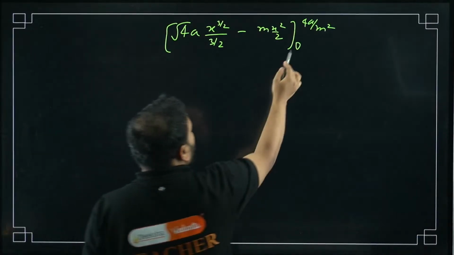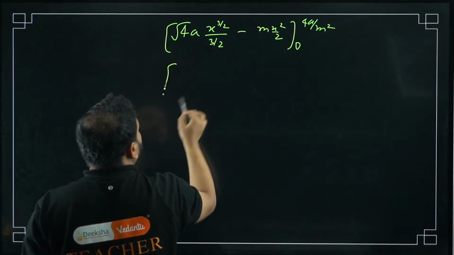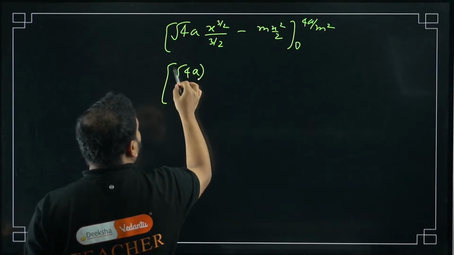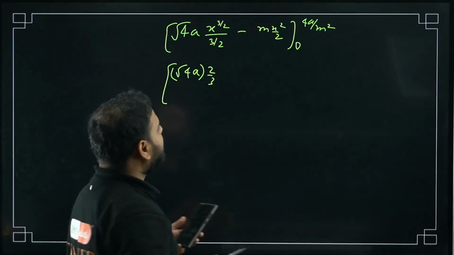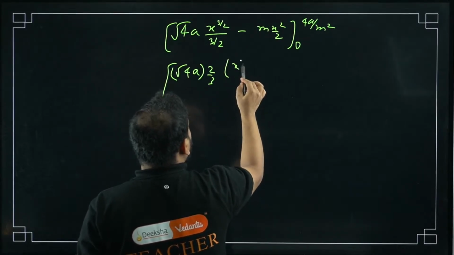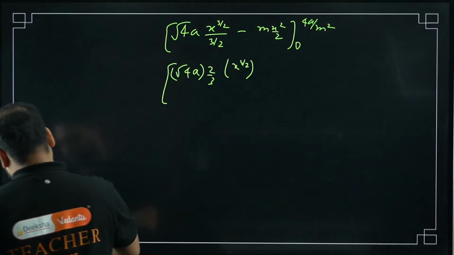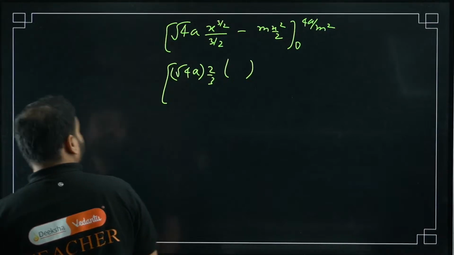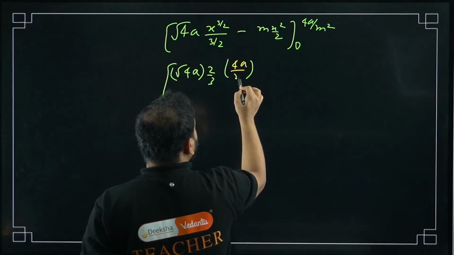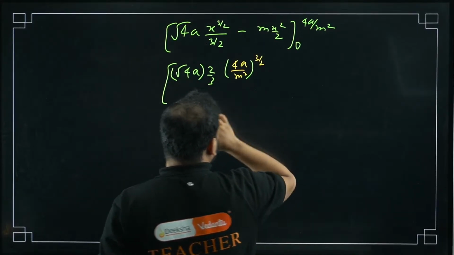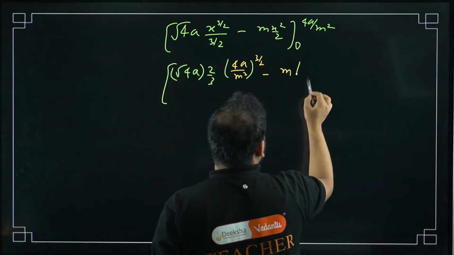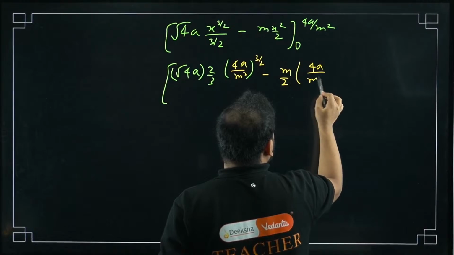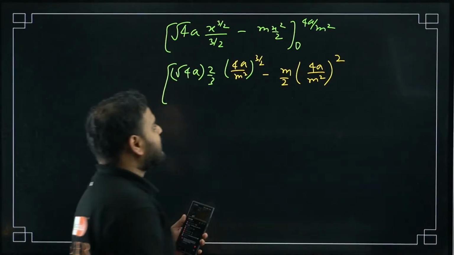Let's put the values now. As I said, the lower limit doesn't matter because it will make 0. Only the upper limit matters. So I have root 4a as it is. But sir, this 3 by 2 can be taken upside, it will become 2 by 3. This is a constant, so keeping it like this. Now what is the x value? I have to put it in x power 3 by 2. The x value is 4a by m square, power 3 by 2, minus m by 2 times 4a by m square, power 2.